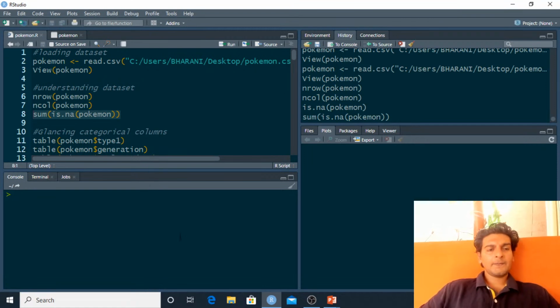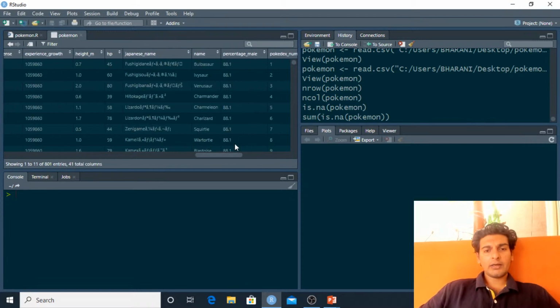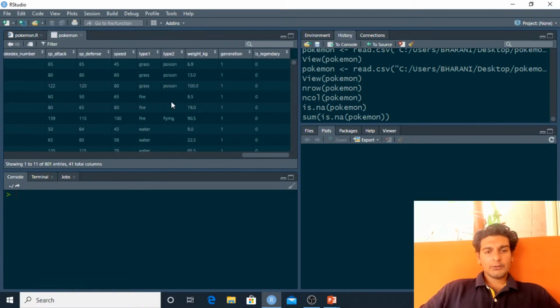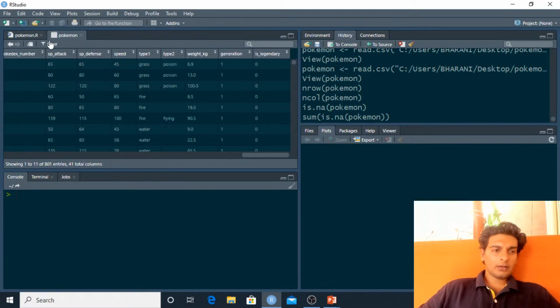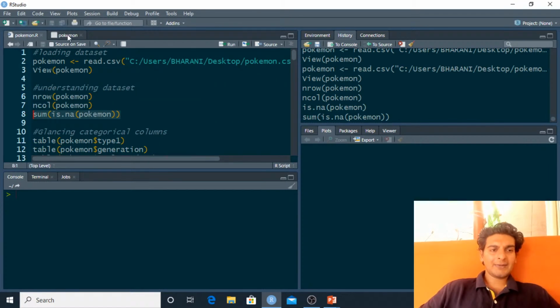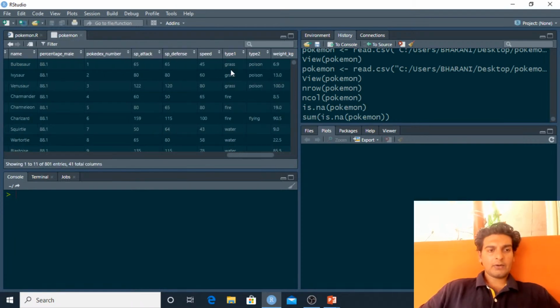Now that that is clear, I'd want to understand some of the categorical columns. I hope you know the difference between a numerical column and a categorical column. A categorical column basically consists of different categories. As you see, we've got the type 1 column, and we've got different categories here: grass, fire, water, and so on.